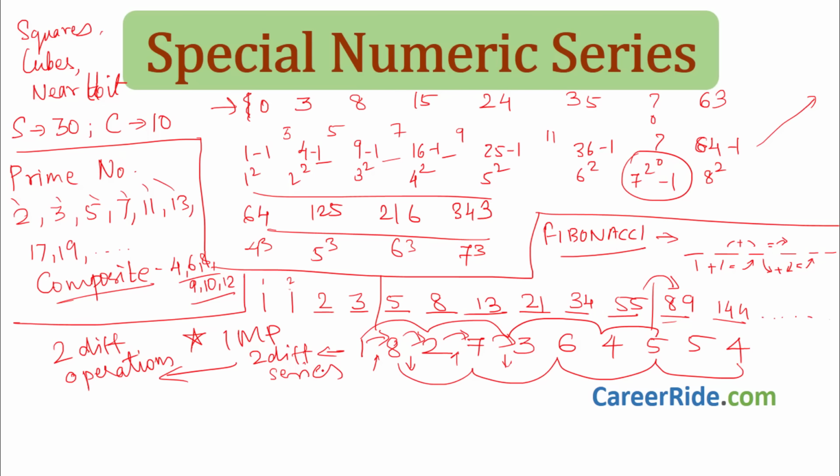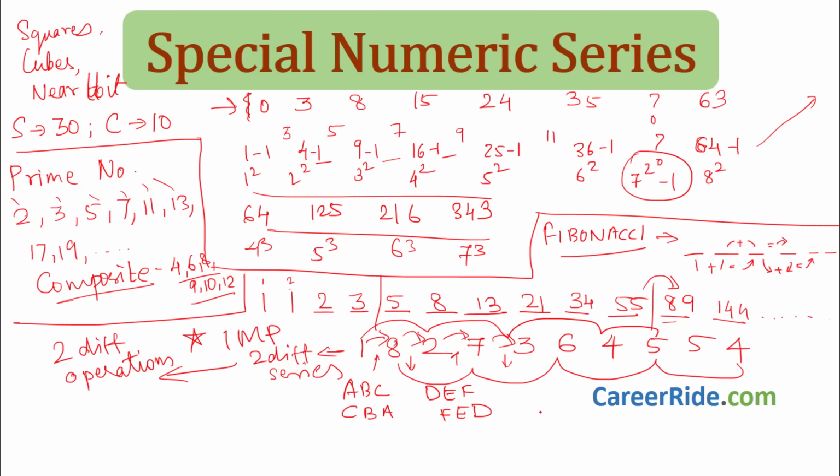Apart from this, say if you are not able to understand how to solve a sum, what you need to do is you just need to break the number and analyze each number individually. That also we are going to see. It might also happen that, say if a series is A, B, C, D, E, F, instead of giving directly A, B, C, they might write C, B, A. They might reverse it. Okay, F, E, D. They might reverse it and give the series even. That is the possibility. You have to check that also.